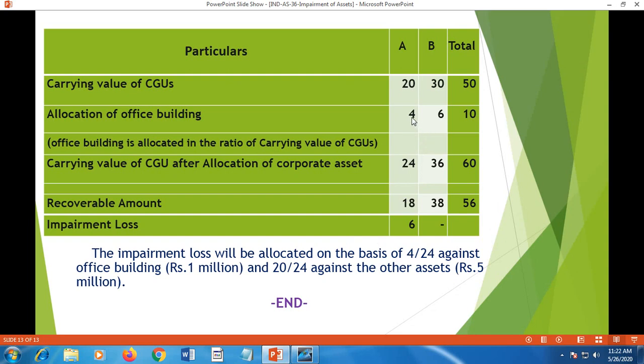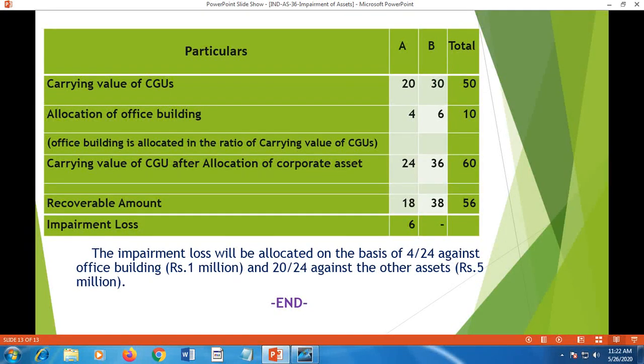That means for the office building, impairment loss is to be taken as 1 million, and the remaining amount after this allocation of 1 million to office building, remaining amount of 6 million impairment loss, that is 5 million, is to be allocated to other assets in the ratio 20 divided by 24. That is 20 is the carrying amount of other assets. Total value of the assets including office building is 24. On that basis, remaining 5 million is allocated as impairment loss to other assets.